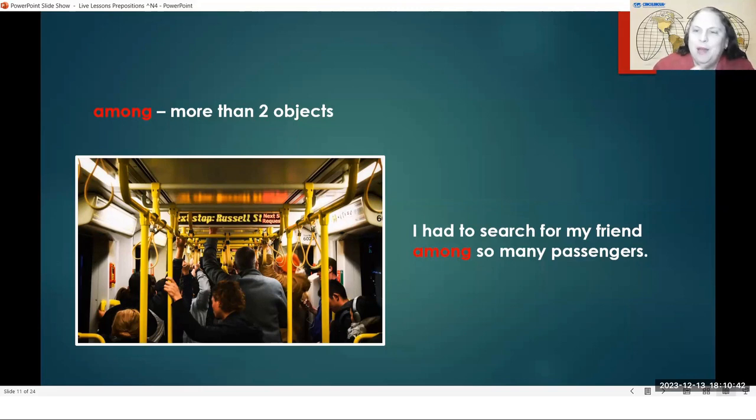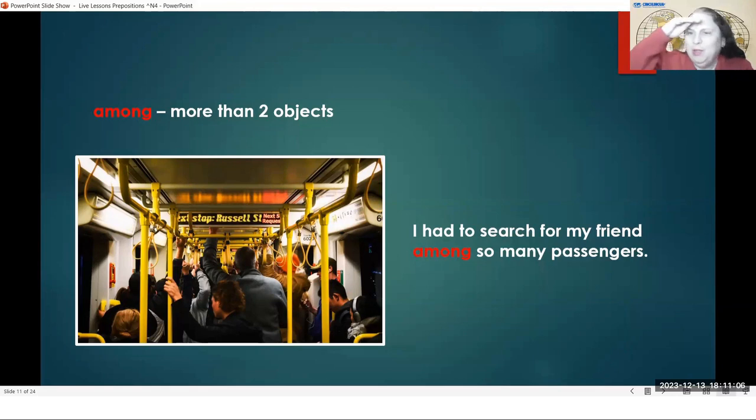Or if I am riding on a bus and someone else is the driver, then I would be a passenger. A passenger means that you are traveling somewhere and you are not the person who is driving or flying. You could be a passenger on a plane, and you are not the pilot, you are not flying, so you are a passenger.